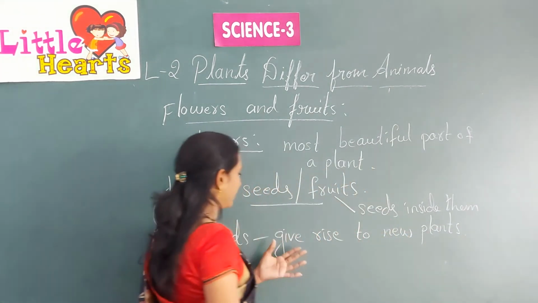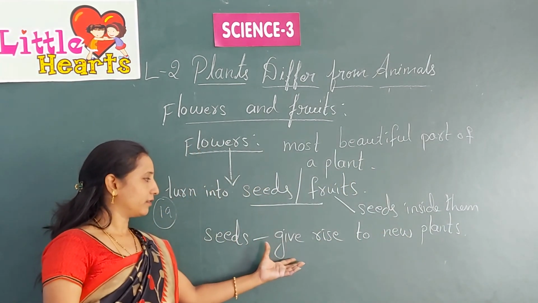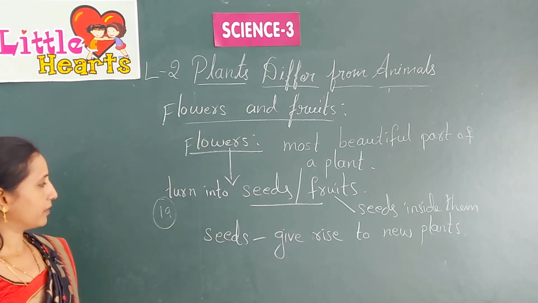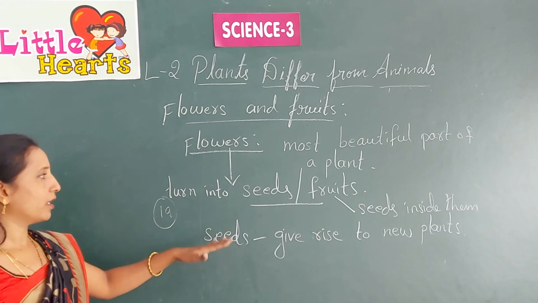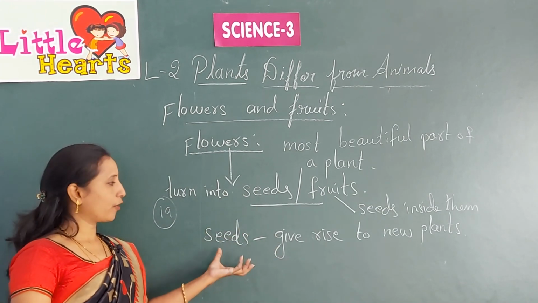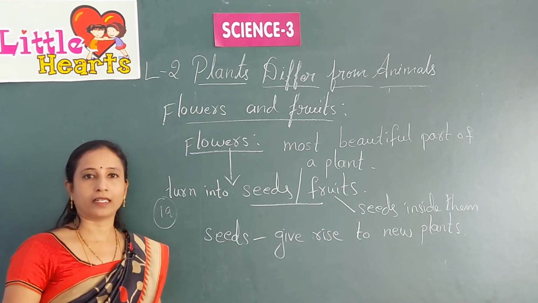So seeds give rise to new plants. These flowers develop into fruits. Fruits have seeds inside them and these seeds grow into new plants.